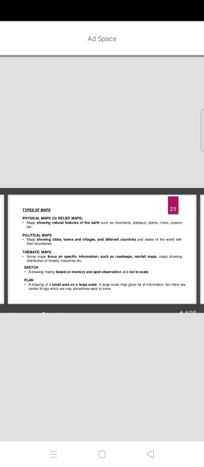And some maps give the distribution of forest, how much forest area is covered on the earth and how much forest area is covered in a particular area. And some maps give information only about industries, what industries are located, which type of industries, and in which place these industries are located. Thematic maps focus only on specific or particular information, and that is called a thematic map.